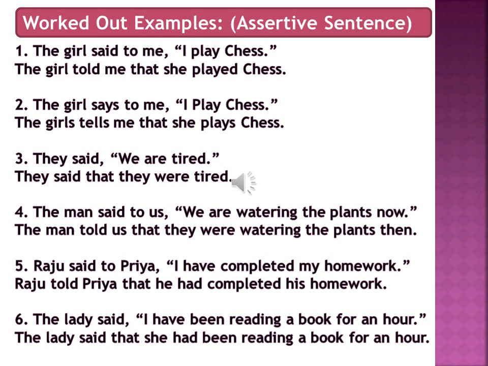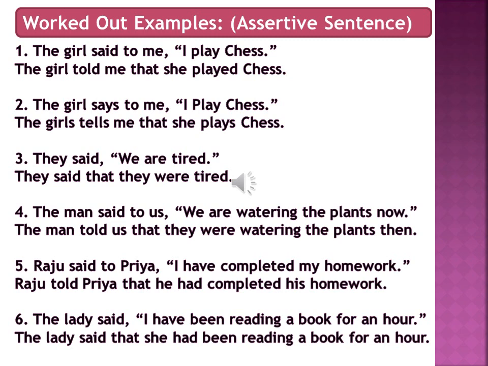Now let's move to question number 5. Raju said to Priya, I have completed my homework. This sentence is in present perfect tense. So let us first see whether the table will apply or not. Said is in simple past tense, so the table will apply. According to the table, present perfect tense gets converted to past perfect tense. So it will be, Raju told Priya that he had completed his homework.